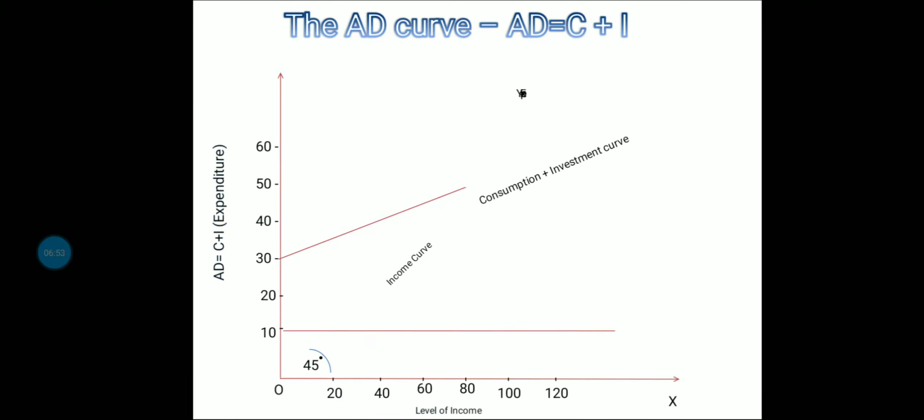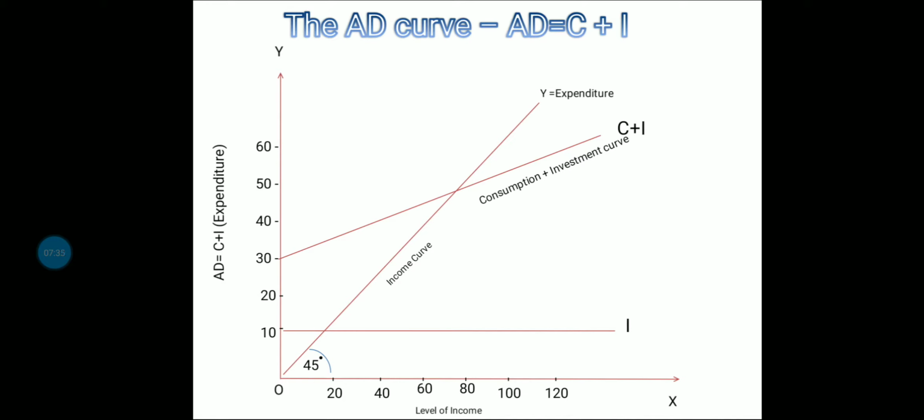Now we can understand this AD curve with the help of this diagram. Here in the figure you can see that we measure the level of income on the OX axis and we are measuring the level of AD or value of AD, that is the combination of C plus I, on the OY axis. As you can see, the I curve or the investment curve is horizontal, parallel to the X axis, which remains constant at each level of income. So it is independent of the level of income. It remains 10 at all levels of income.